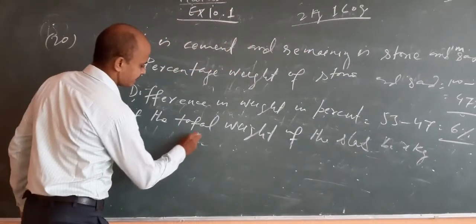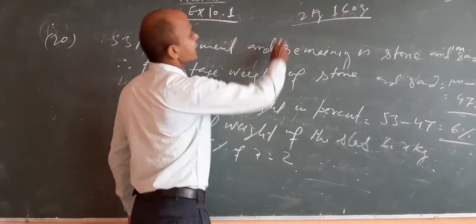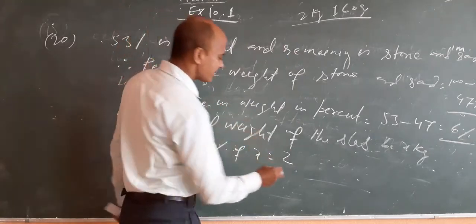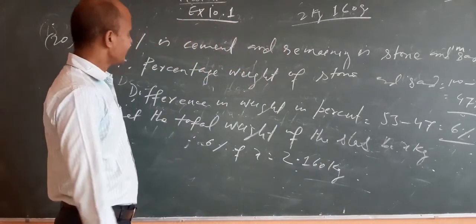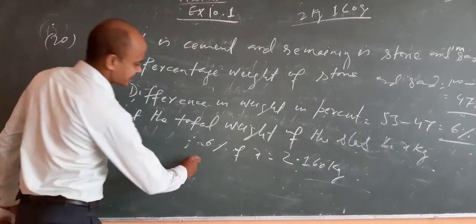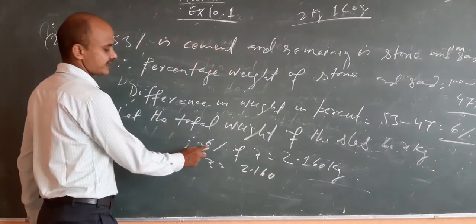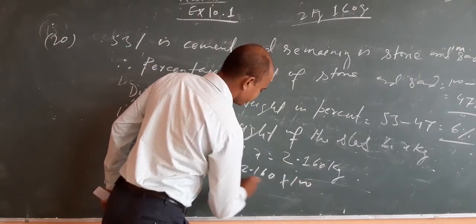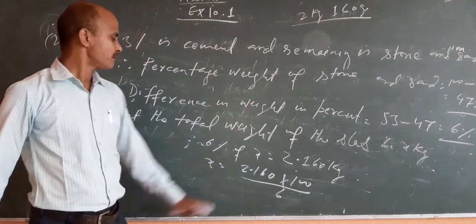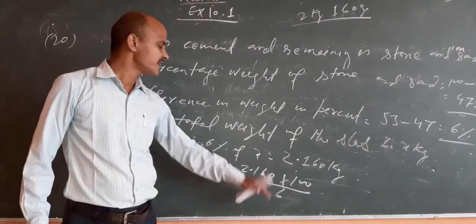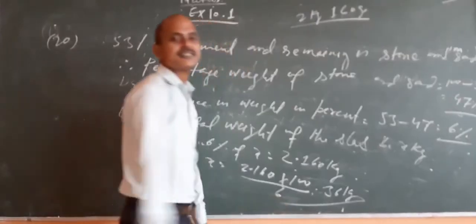Therefore 6% of x is equal to 2.160 kg. You can solve this. x is equal to 2.160 into 100 by 6. 216 by 6 will come 36. So the weight of the slab is 36 kg.